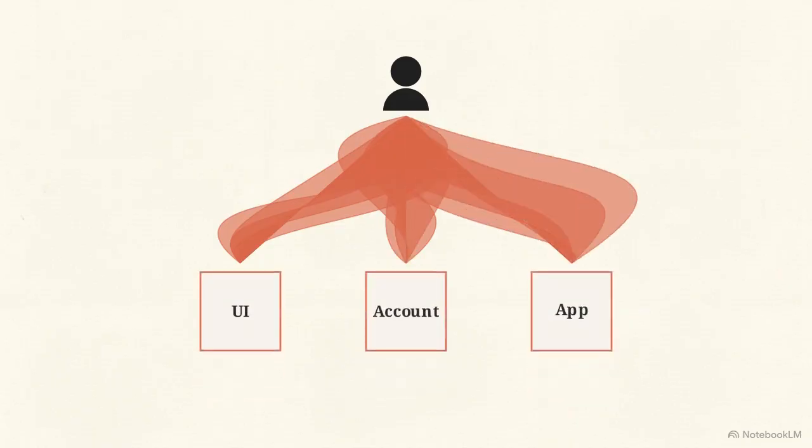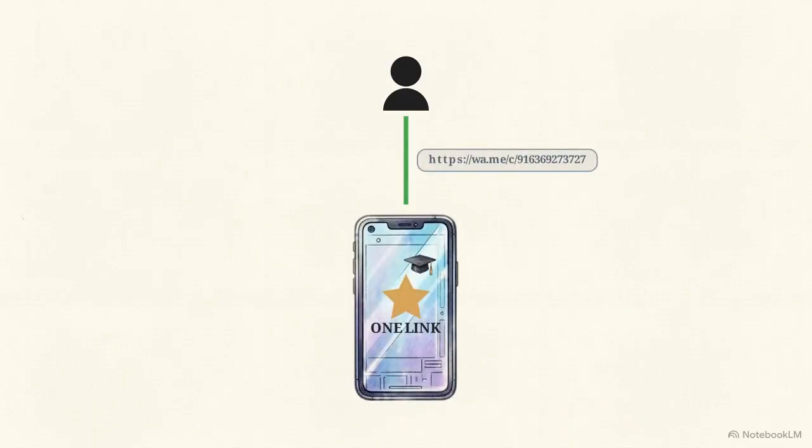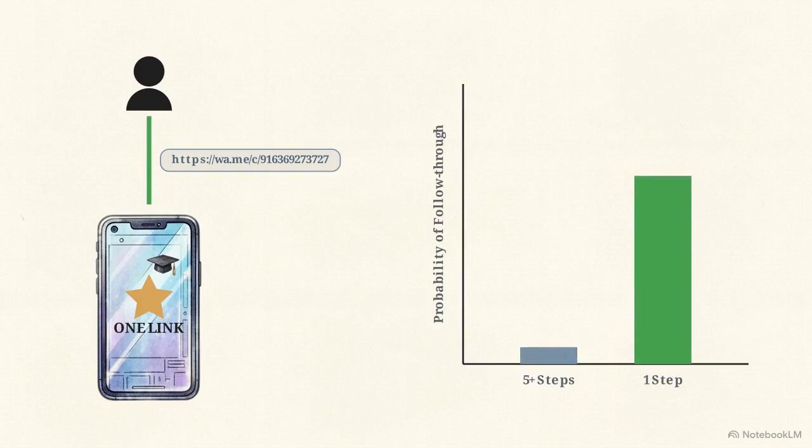This flowchart shows the barriers: complex UIs, account creation, and separate app downloads. Each step is a friction point discouraging users before learning begins. By condensing this process into a single link, we remove technical resistance. Reducing steps between intention and starting massively increases the probability of follow-through.